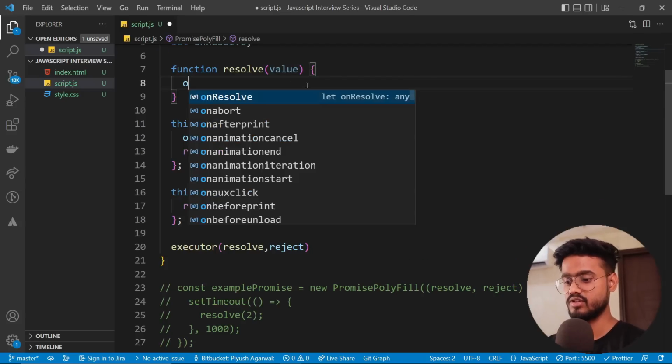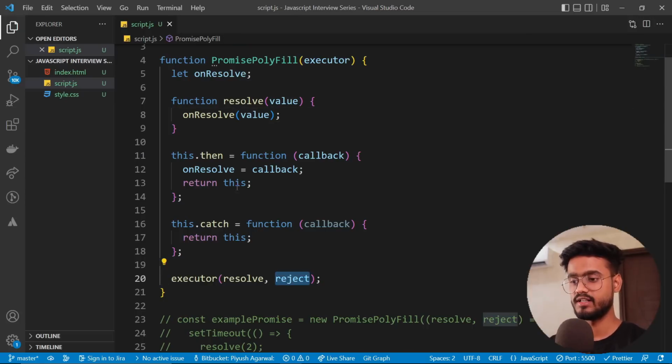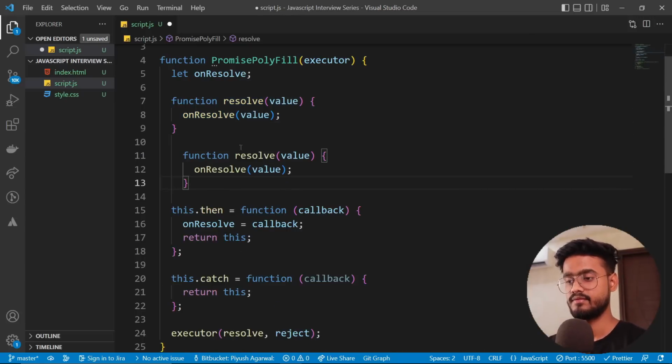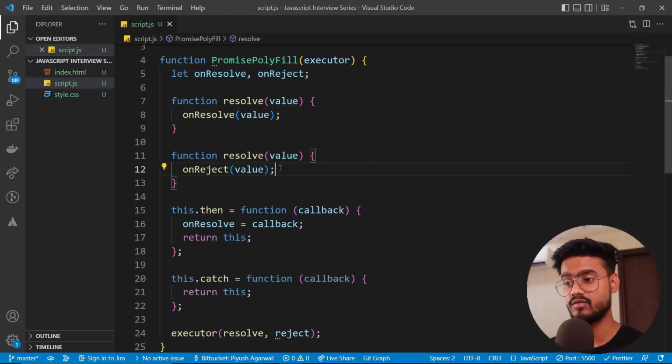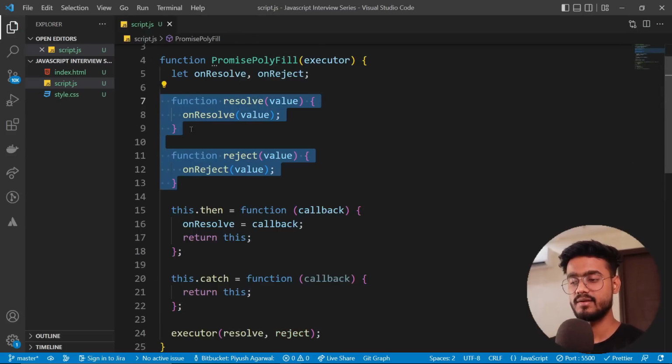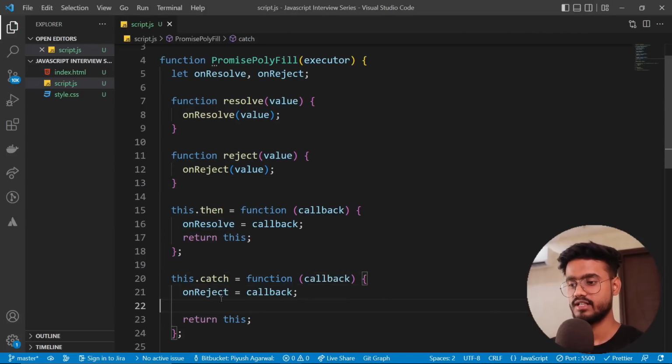Now when this is resolved, I'm going to say onResolve value, and similarly we're going to have a reject as well, like that. And actually we're going to have an onReject variable as well. So here we're going to say onReject. Don't worry, I'm going to explain everything as we go forward, just bear with me for now. And this function will be called reject, right? So this is very basic stuff that I'm trying to cover for now, so that we have a structure to work with. And inside of this .catch as well, I'm going to write onReject equals callback, and we're going to write the further implementation later.